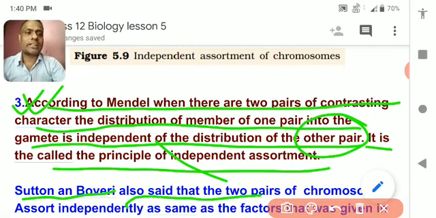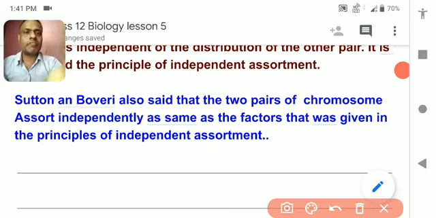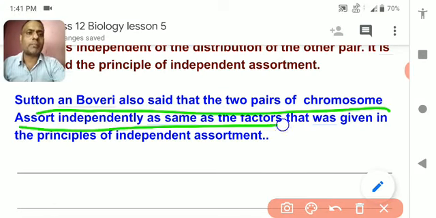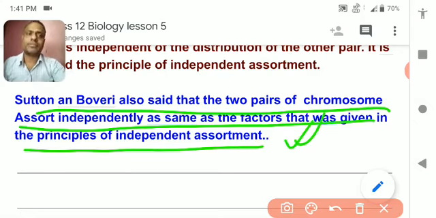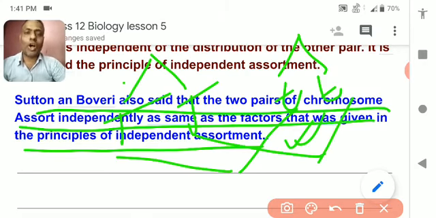They also said that two pairs of chromosomes assort independently, just as the factors do in the principle of independent assortment. So the law of independent assortment is also proved here.